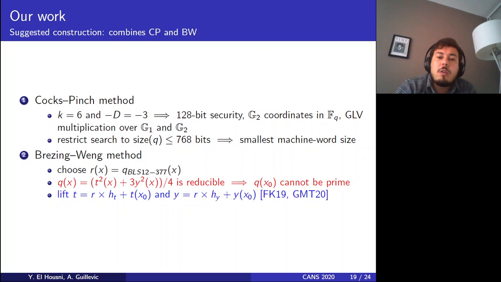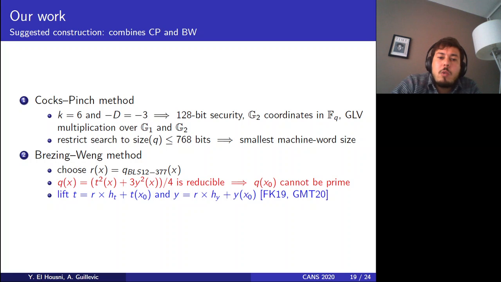Another note is to restrict the search to a field of size less than 768 bits. Even if Cocks-Pinch results in parameters twice bigger, one should carefully choose those parameters because we implement the finite field arithmetic over the Montgomery domain. So in the CP6 curve, they exceeded this Montgomery domain, which resulted in a bigger curve.